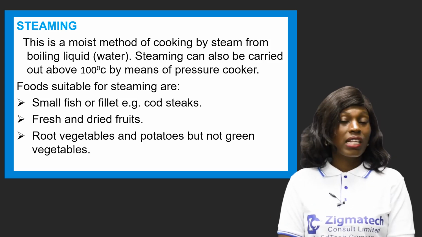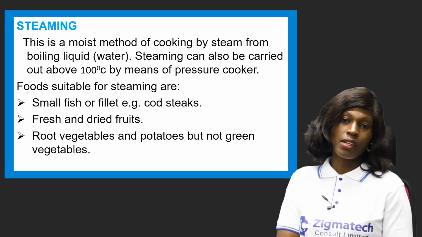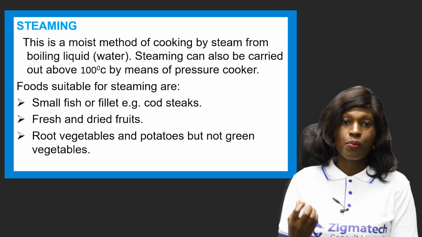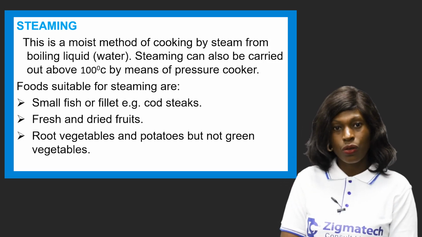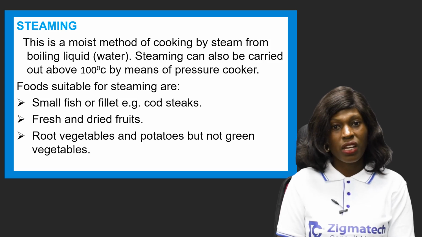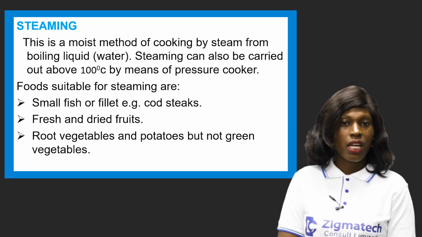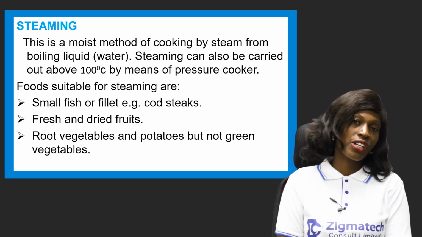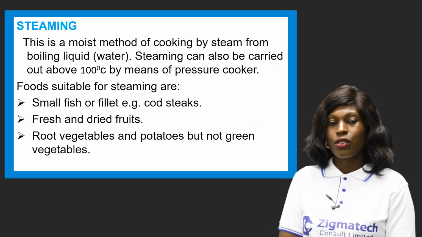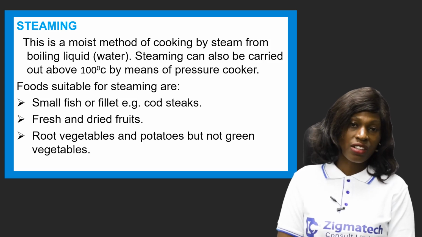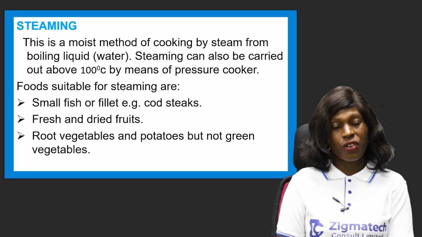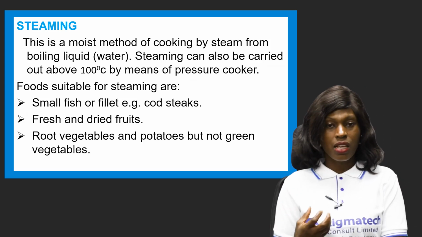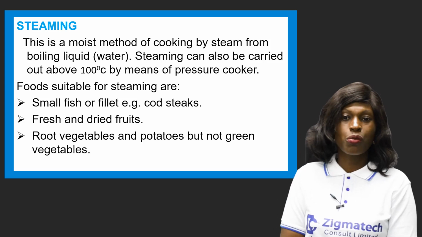Now there are foods that are suitable for steaming. You have your small fish or fillet, for example, cod steaks. They are good for steaming. You just season them and let the steam cook them. Also, you can steam your fresh and dried fruits, so they don't come in contact with direct heat. That method is suitable for it.